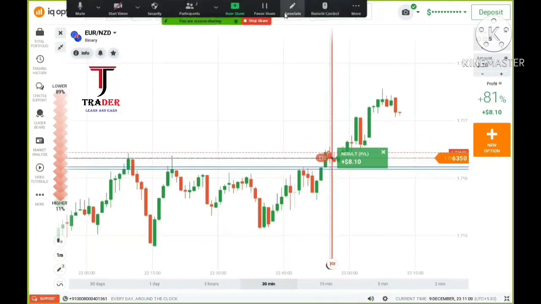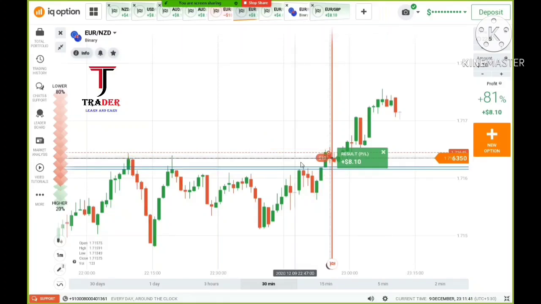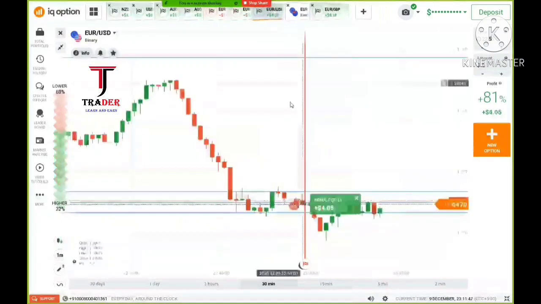And if we see here, from this point there is a strong sellers' entry, and again from this point again a strong sellers' entry. From this point to this point it took around 20 minutes, but from this point to this point it took around 1 hour. It took 1 hour to reach the same price. So it shows that the market is very strong at this price. Sellers are very strong at this price. So when the market enters this price, we wait for confirmation and can enter on a seller's candle. So I placed a lower option here. So it's a profitable trade.